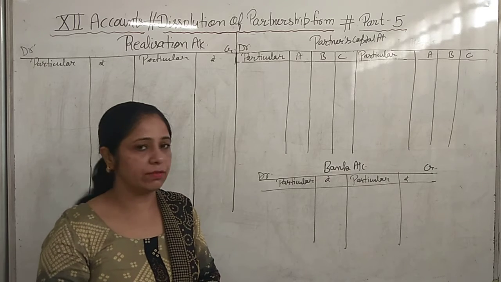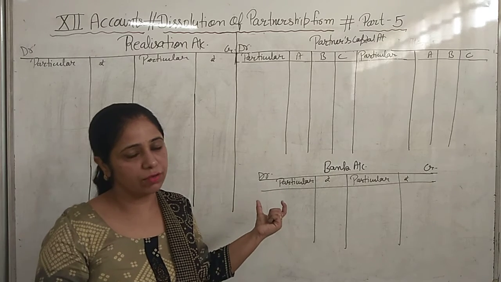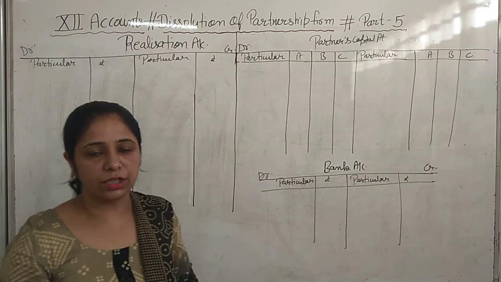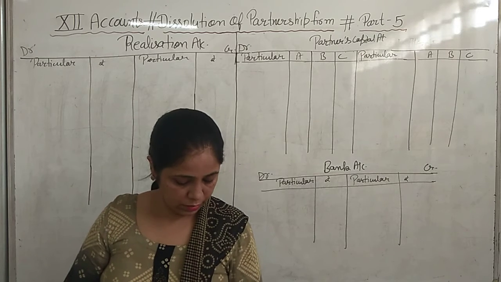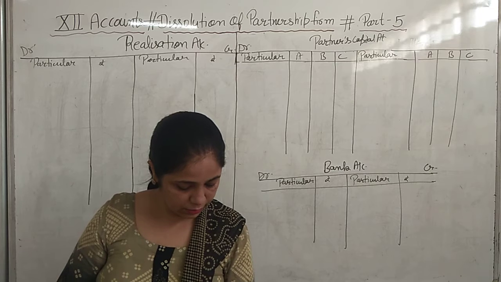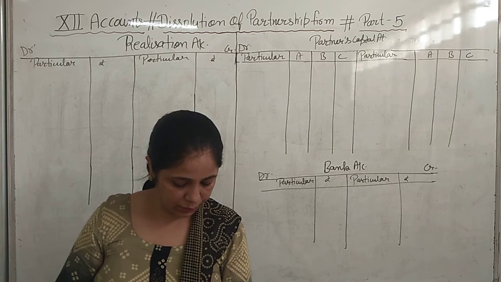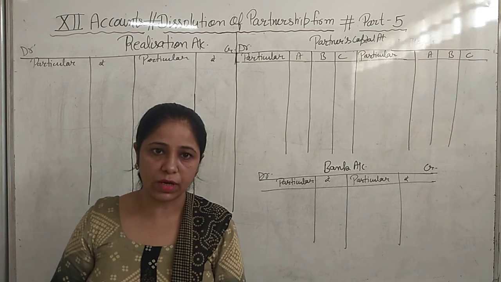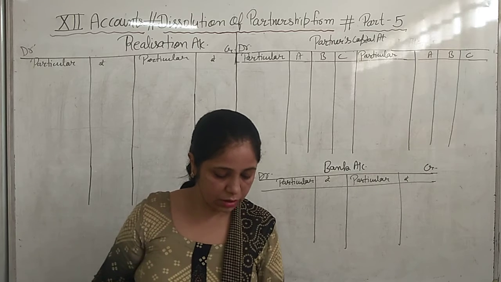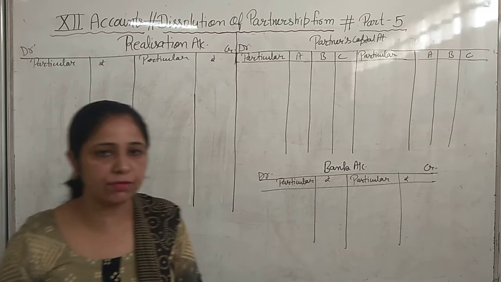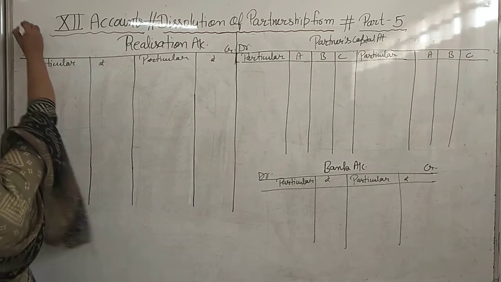In the previous lecture I have told you the proformas of these accounts. Now today we will do one question related to these proformas. So open your book, D K Goel book. This is the 13th illustration. A, B, C are 3 partners, profit sharing ratio 3:1:1. On 31st March 2016 they decide to dissolve their firm. The balance sheet is given to you in the question.